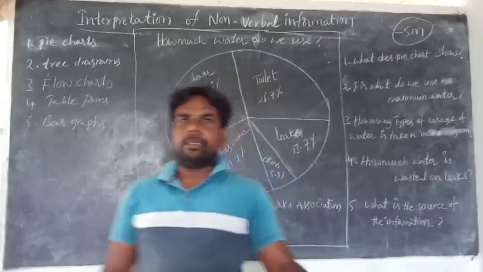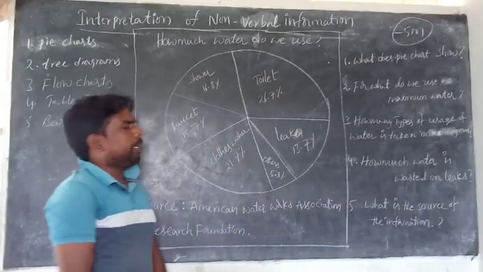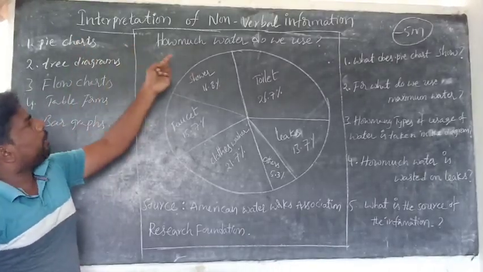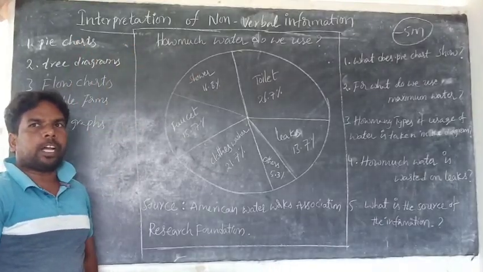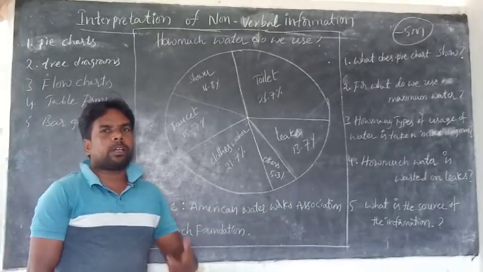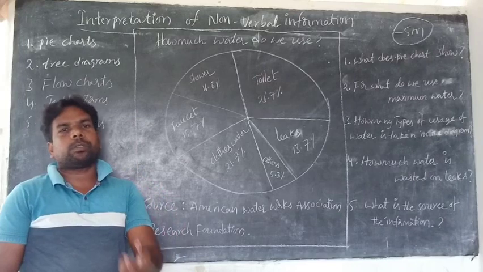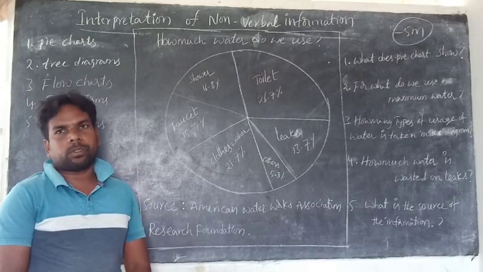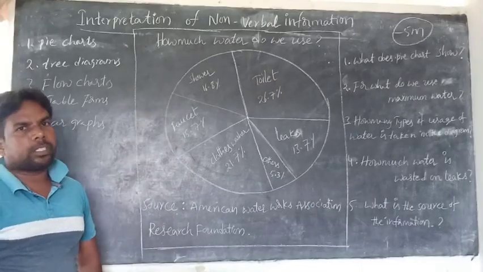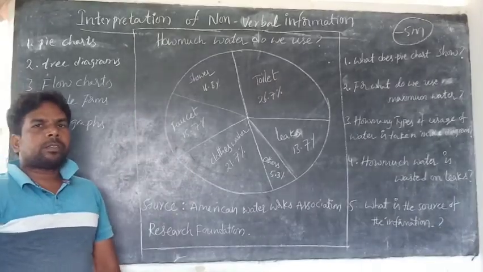The easiest topic in secondary English is interpretation of non-verbal information. Non-verbal information means information given through picturization, through pictures.